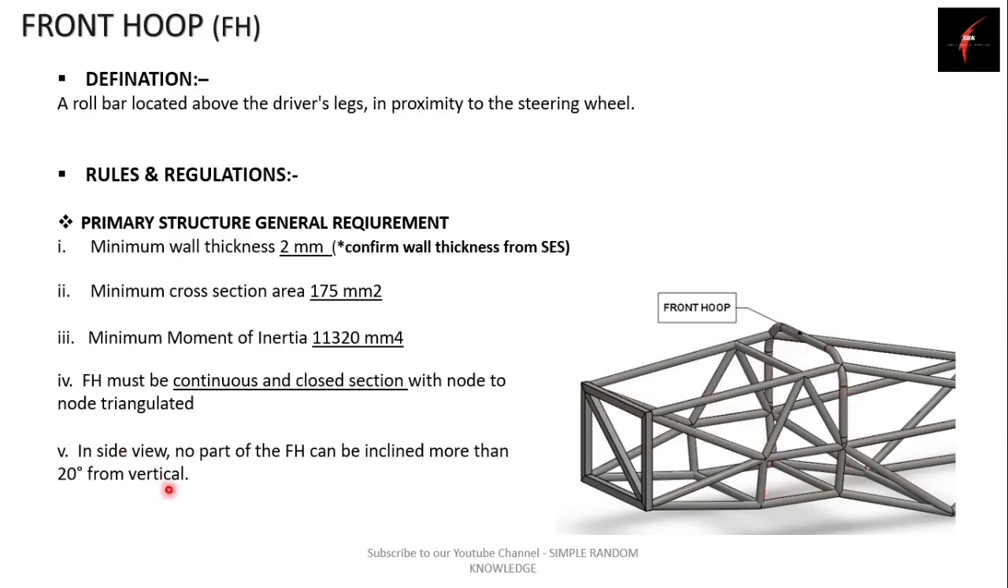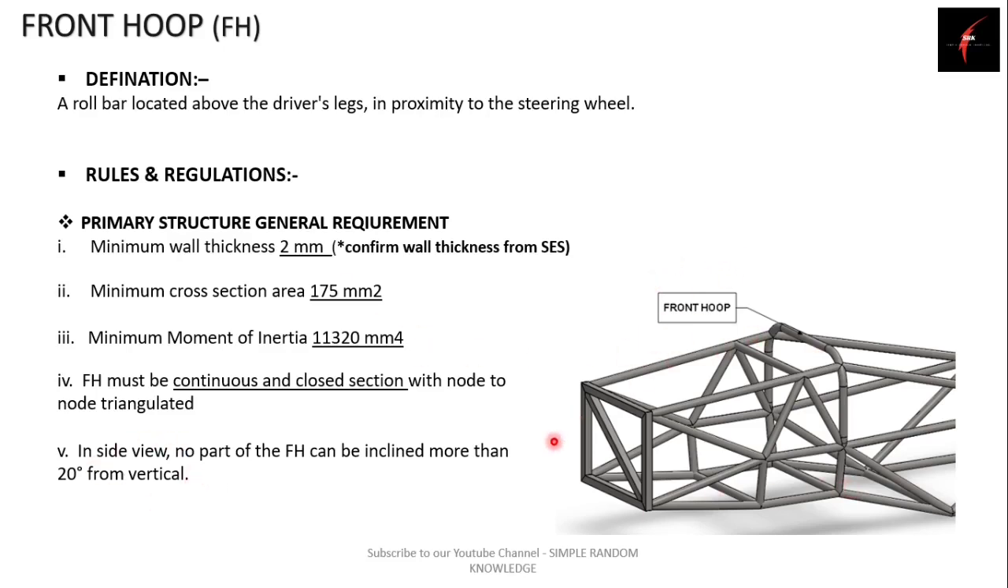Talking about the next rule, in side view, no part of the front hoop can be inclined more than 20 degrees from the vertical. So according to your design, you can incline this front hoop up to 20 degrees from the vertical, but you cannot incline more than 20 degrees. That is the rule. So this was the basic rule for the front hoop.